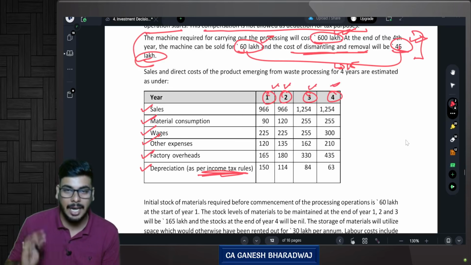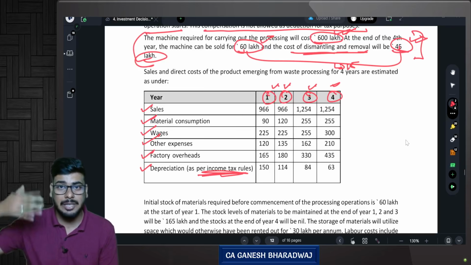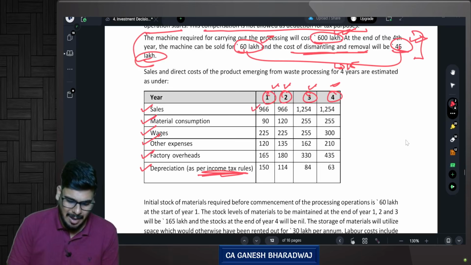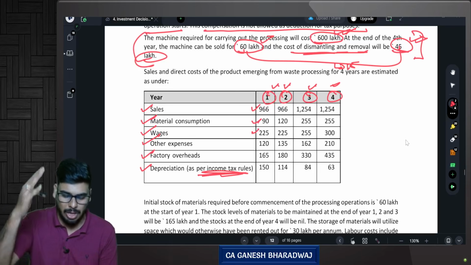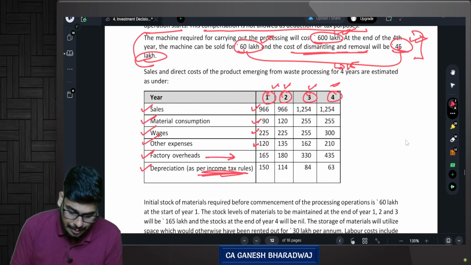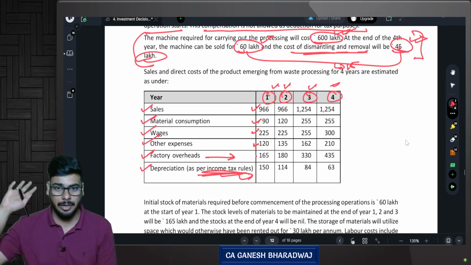Year-wise, these data are given below. Are you clear with this? So why have they given all these things? With this only we can compute the cash flows, correct? So for sales, I need to take away the material consumption, wages and all these costs, other expenses and all. Look at this, factory overheads is given and then depreciation is also given. Year-wise data is given. Clear with this, guys?